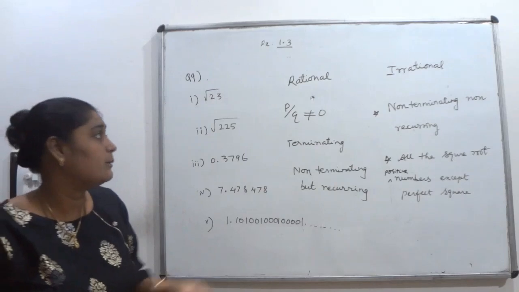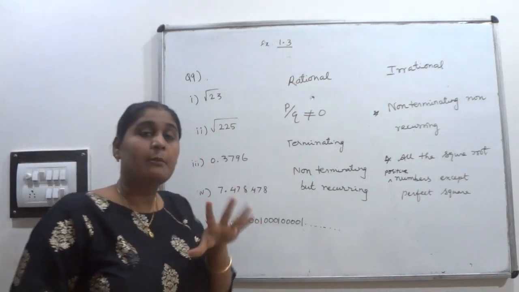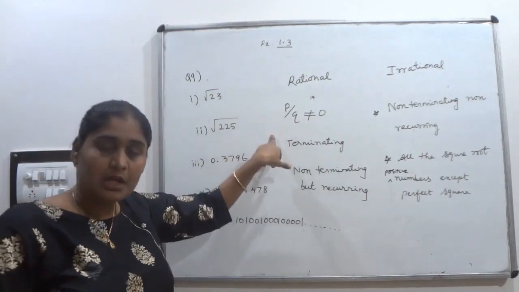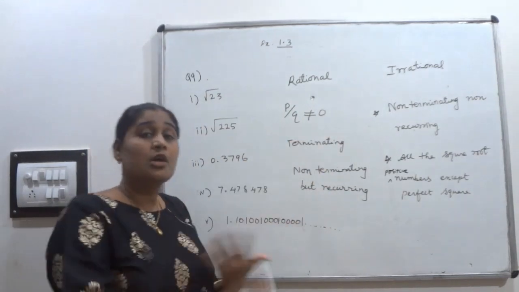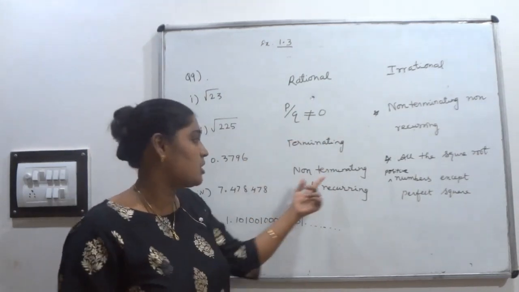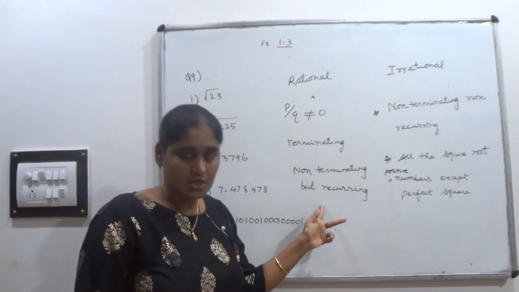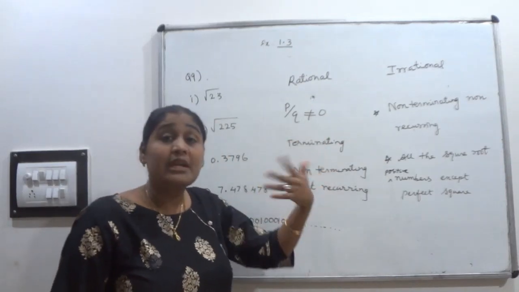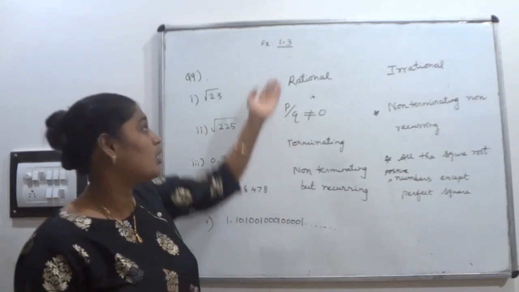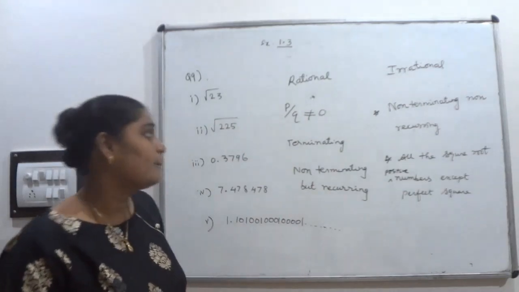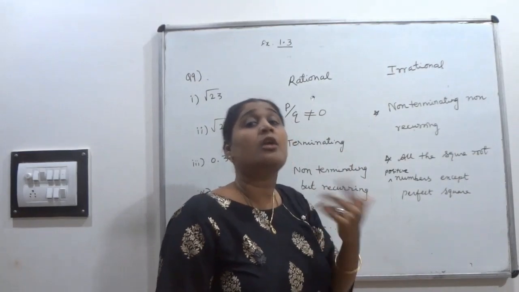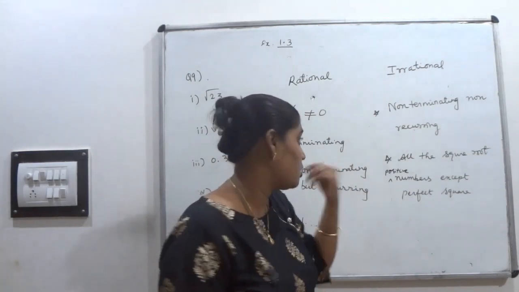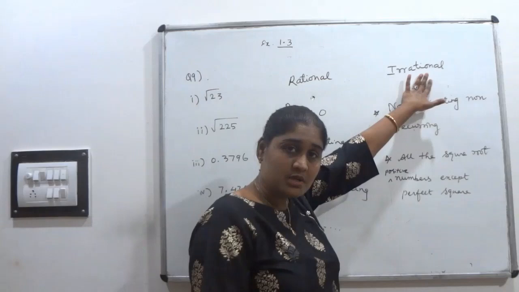We have already seen the rational number definition. A number which can be written in the form p by q, where q is not equal to 0. Non-terminating but recurring numbers are called rational numbers. Terminating decimal expansion numbers are also called rational numbers. What is the irrational number definition? Non-terminating, non-recurring decimal expansion numbers are called irrational numbers.